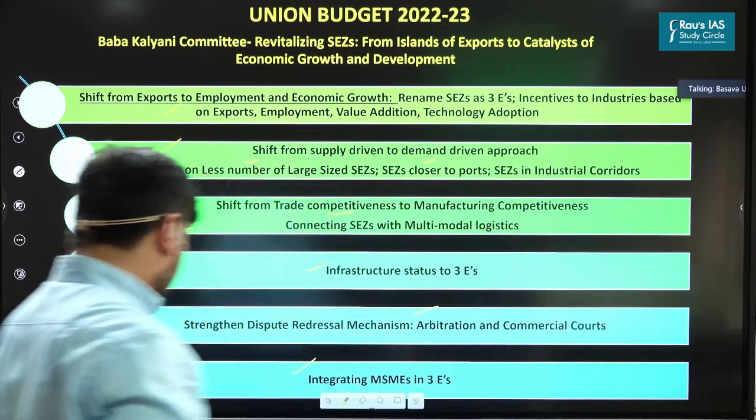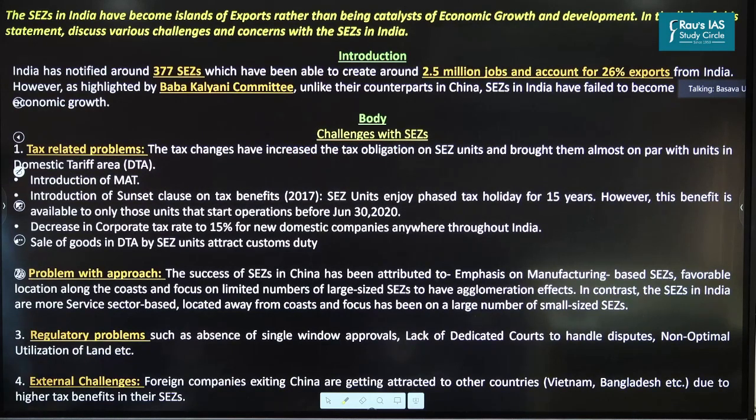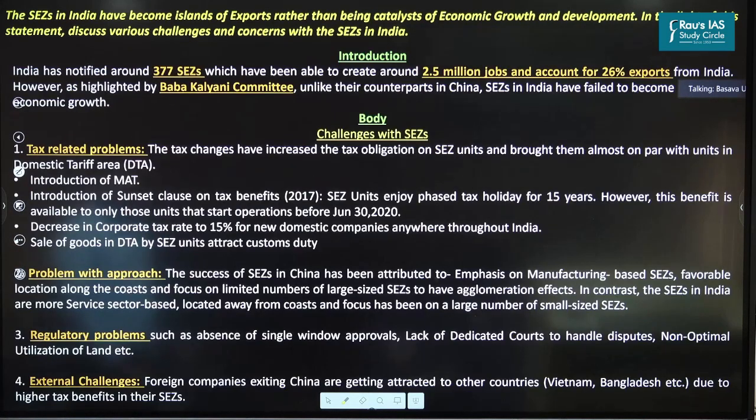So let's look at the question here. The SEZs in India have become islands of exports rather than being catalysts of economic growth and development. In the light of this statement, discuss various challenges and concerns with SEZs in India. I've highlighted the suggested answer structure, and I have also included the answer. I hope you will go through this answer and understand it. At the same time, I would want each one of you to write answers on your own with respect to this question.